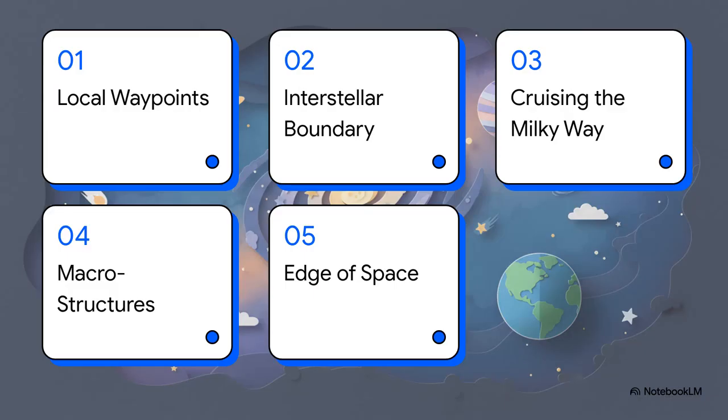So, here is your flight itinerary. We're tracking a radial outward trajectory today. First, local system navigational waypoints. Next, the interstellar boundary. Third, cruising the Milky Way. Fourth, intergalactic macrostructures. And finally, the edge of observable space.